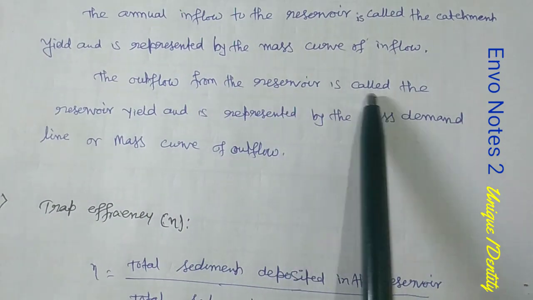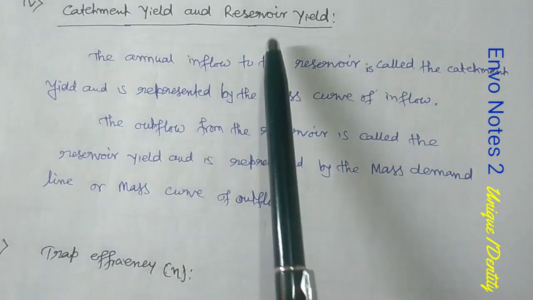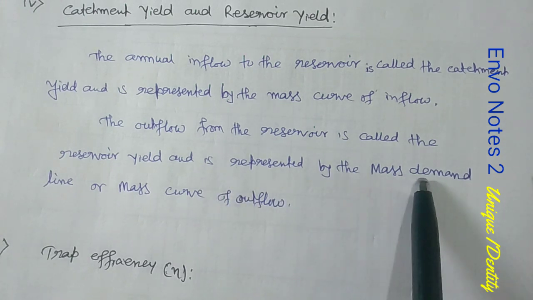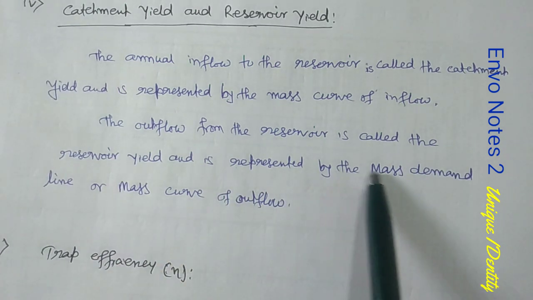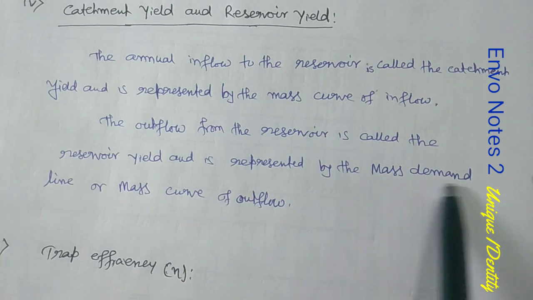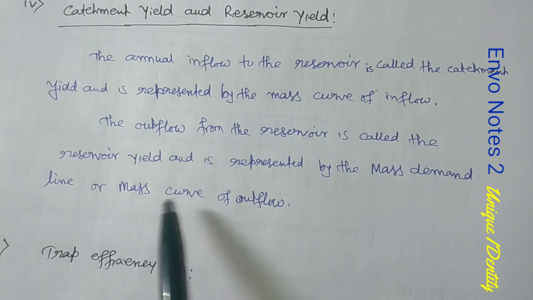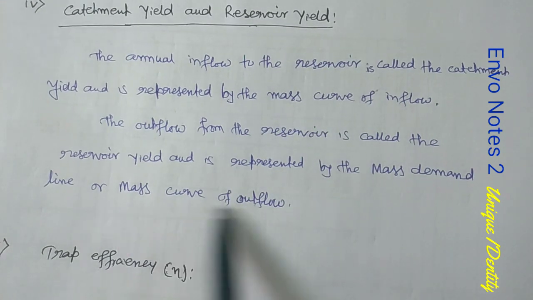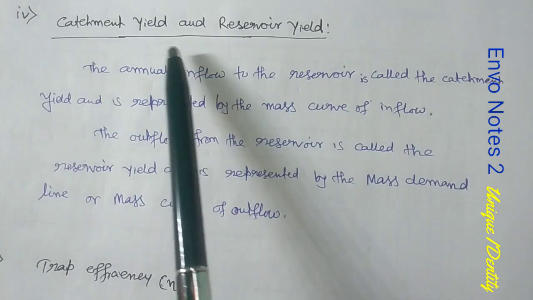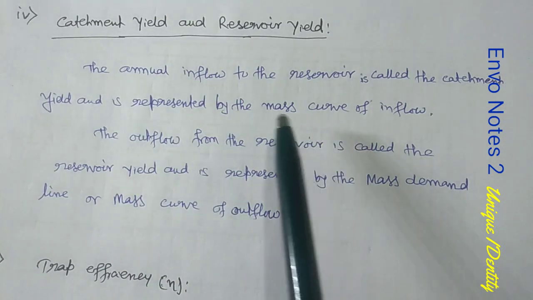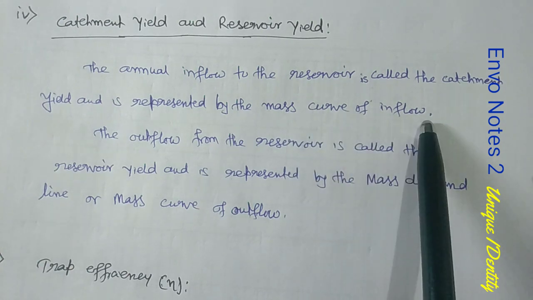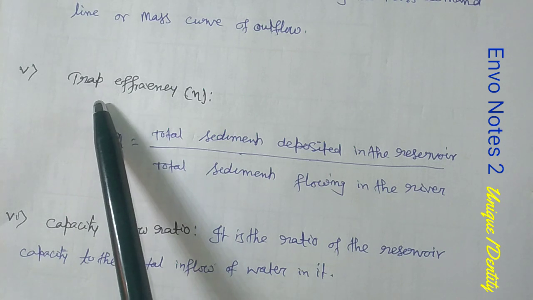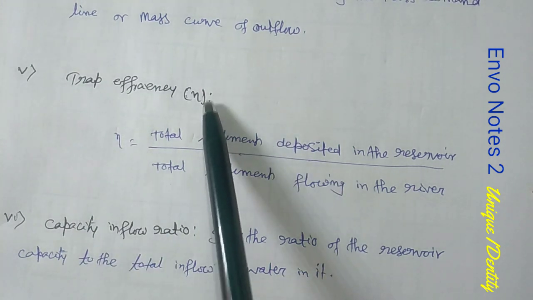And the outflow from the reservoir is called the reservoir yield. So reservoir yield is the outflow from the reservoir and is represented by the mass demand line. Keep in mind this term, mass demand line or mass curve of outflow. So reservoir yield corresponds to the mass curve of outflow or mass demand line, and catchment yield corresponds to the mass curve of inflow.